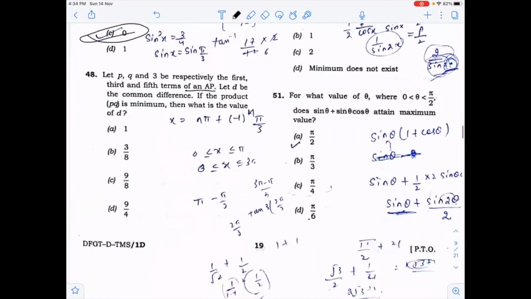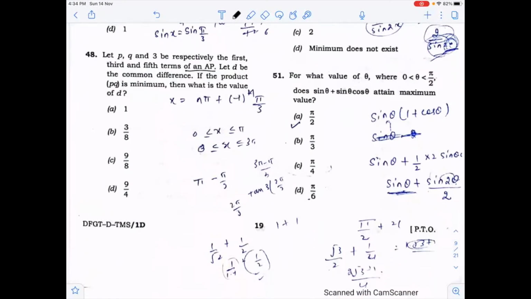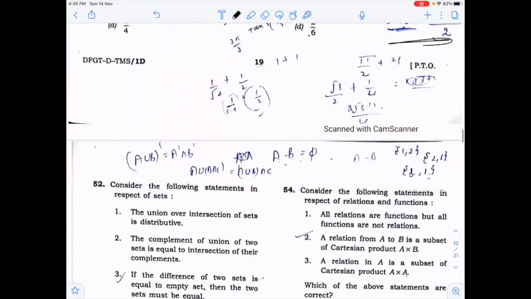Now in this one, you know that if you want to find the maximum and minimum value of sine, you have to first convert the T ratios into maybe sine or maybe cos. Here I will convert it into sine. Then by fixing these values, I can get the maximum value, that will be pi by 2.